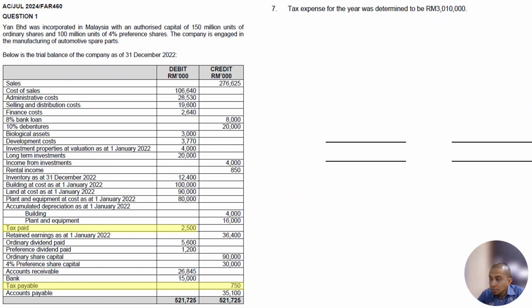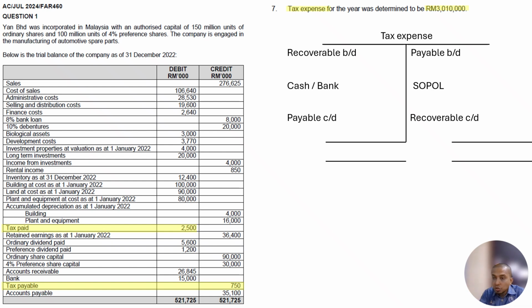Again, as we discussed on the previous one, for tax I like to show you in this format. So all the information highlighted here is tax. First thing is tax paid. Paid is on cash. Once you put it somewhere, I cancel it, because all items in the trial balance, we are going to use one time only.